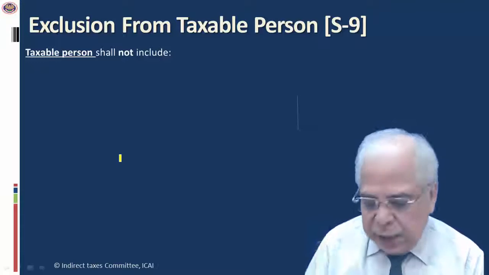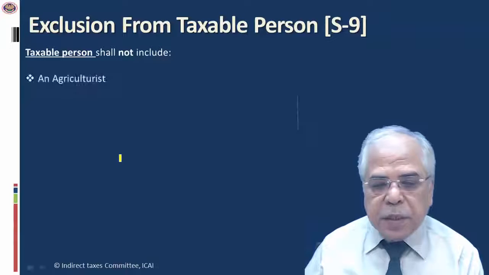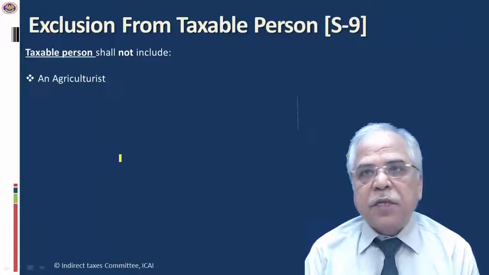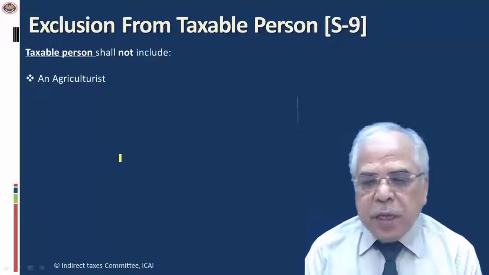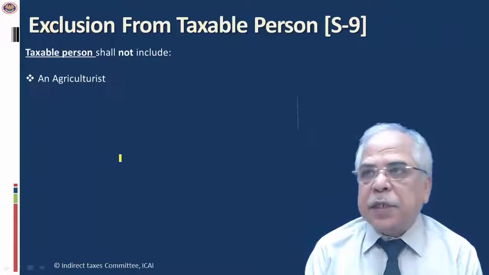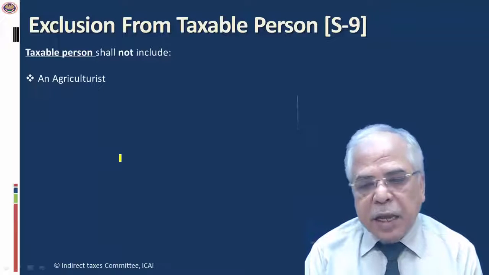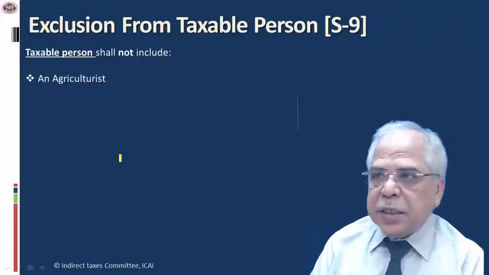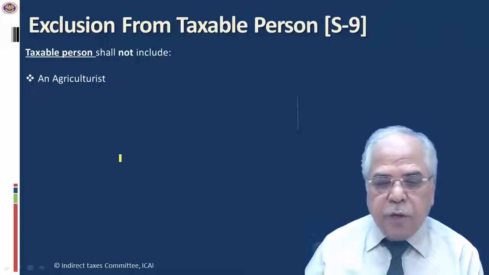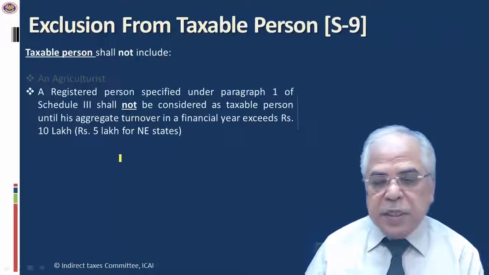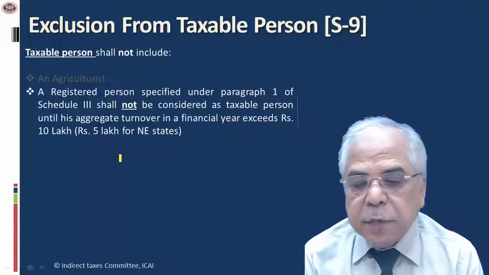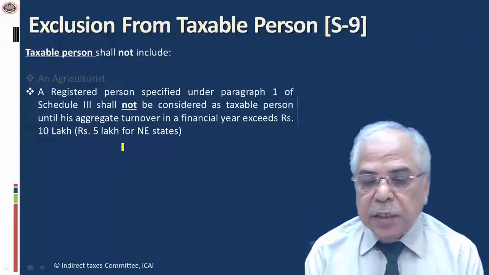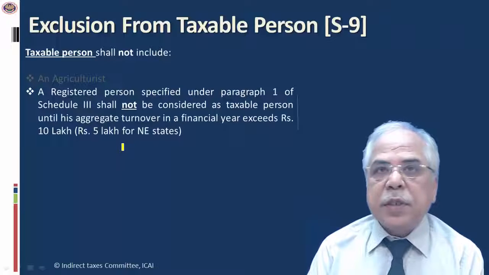For example, Section 9, which deals with the taxable person, provides that an agriculturist, definition has been given in Section 2, will not be treated as a taxable person, and my charging section says every taxable person shall be liable to pay the tax. So an agriculturist will be excluded from the scope of GST. Similarly, a registered person specified under paragraph 1 of Schedule 3 shall not be considered as taxable person.